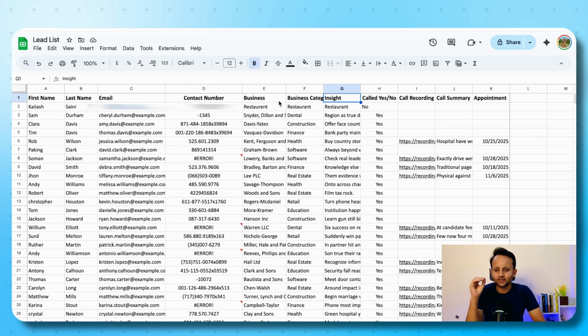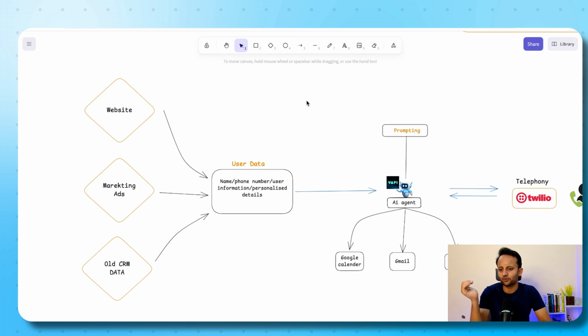Now, these key data points, that is business category and insight about their business, are very important to make the call personalized. Now, how will it be done? These data components will be passed on to the voice agent through a dynamic variable.